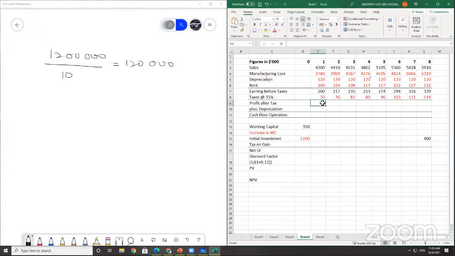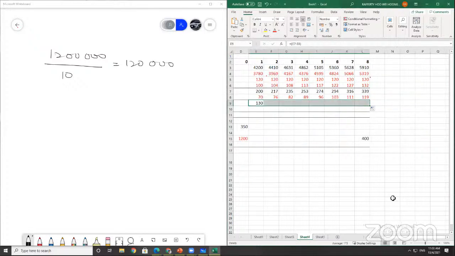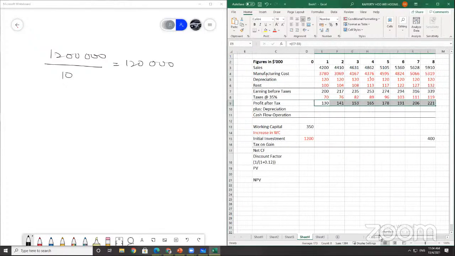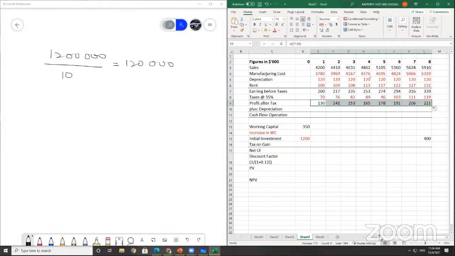So profit after tax is equal to 200 minus taxes. Drag across again. Once you got all this, add back your depreciation. This one is the depreciation, 120.